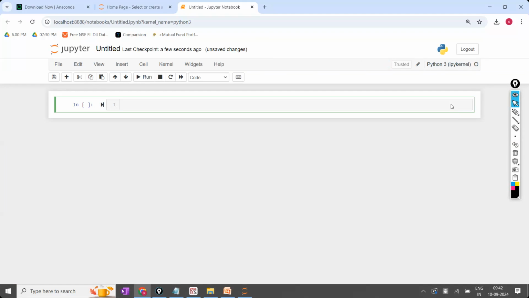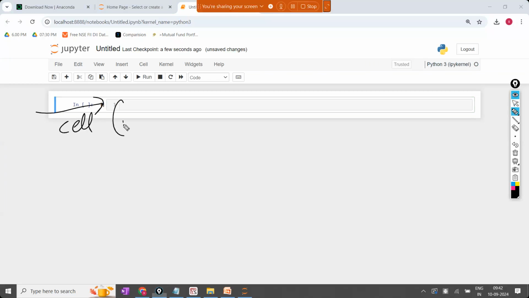Now, why it is called Jupyter Notebook and what are the advantages? Let us see one by one. First, this is called a cell. This box is called a cell. In the cell, you can write notes, or you can write the Python code. Choice is yours. For example, I want to write the notes first.